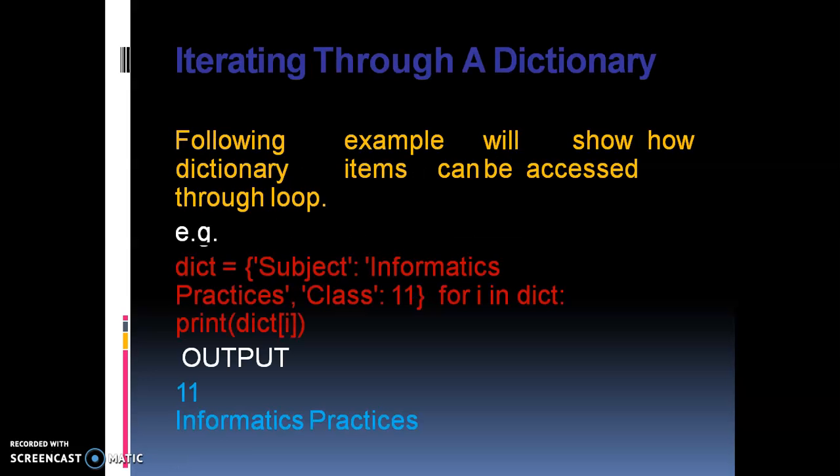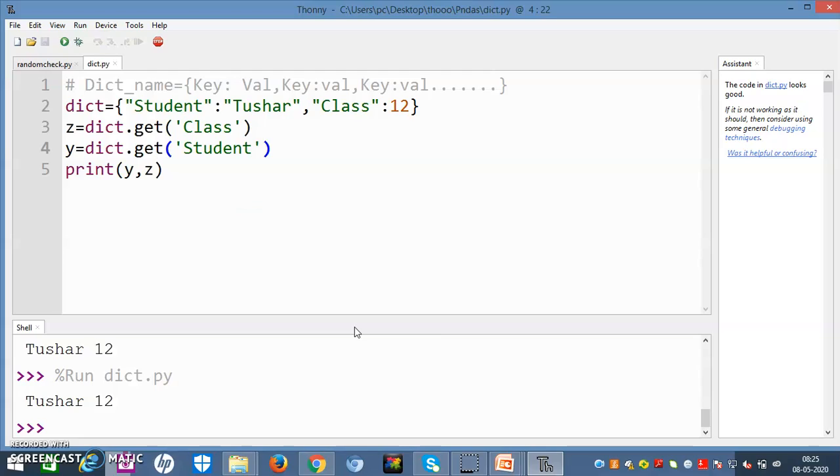Friends, the next one is iterating through a dictionary. In the following example, we show how dictionary items can be accessed through a loop. I have taken a dictionary and I want to print all the values one by one. So what should I do? I will write for any variable i in the dictionary, for all the keys in the dictionary, and I will print i. If it is 1, it will be 1. If it is 2, it is 2. The index is 0 and this is 1. Let us see what answer we get.